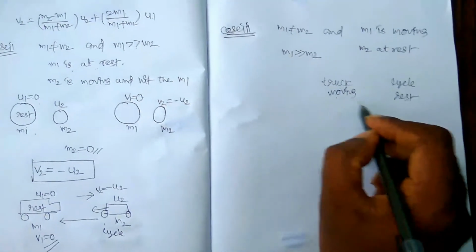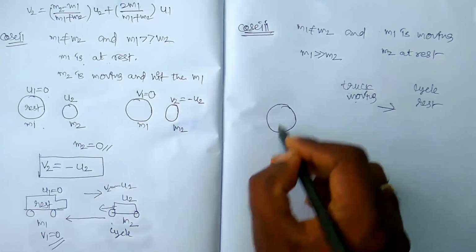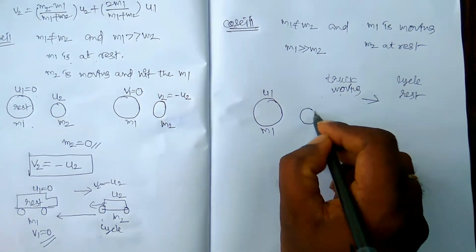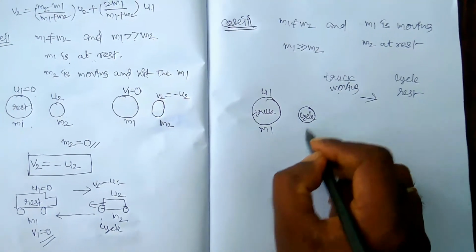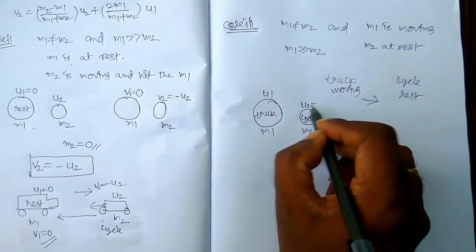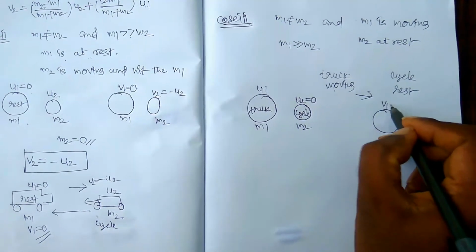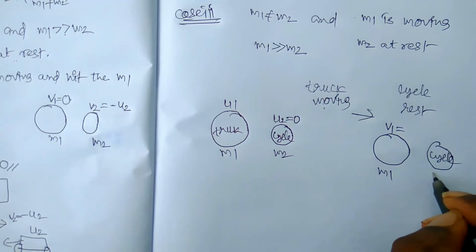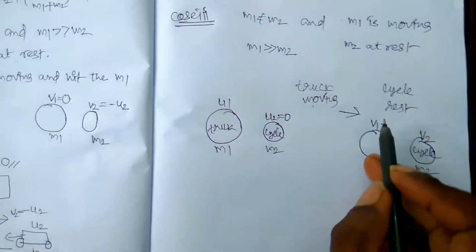So this is the heavier mass. After the collision, what should be the final velocities? Here this is the truck having mass m1, initial velocity u1. This is the cycle, m2, and u2 is equal to 0 because it is at rest. After collision, this is the truck, v1 is how much? And this is the cycle of mass m2, with velocity v2. Find v1 and v2.